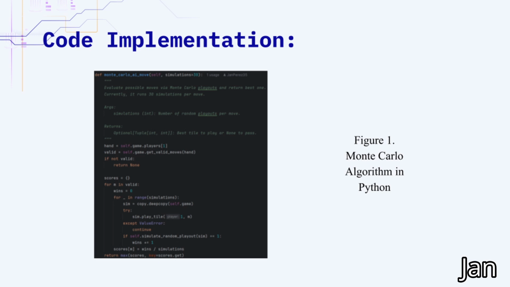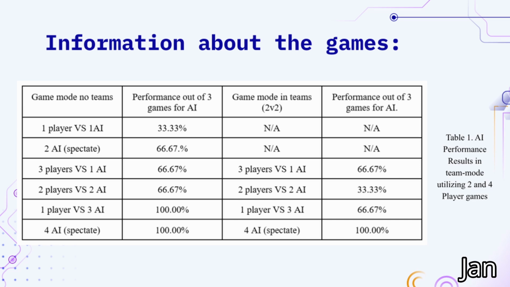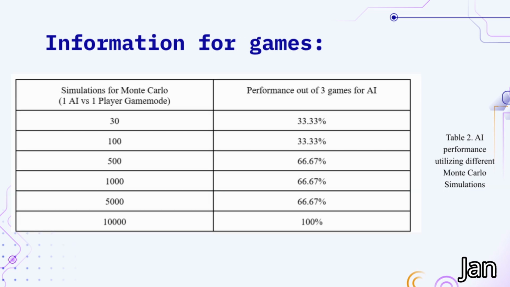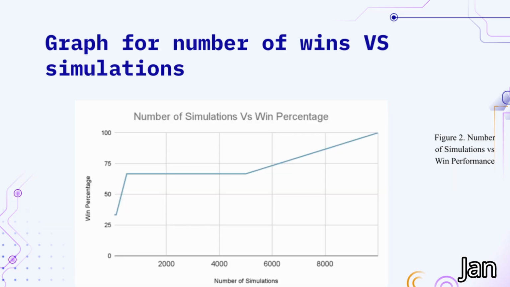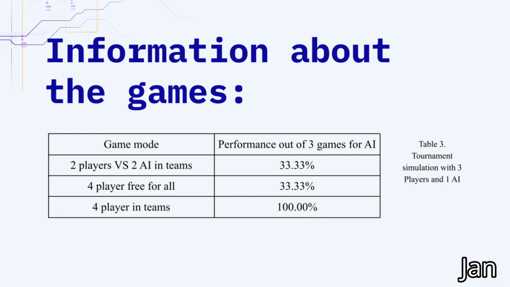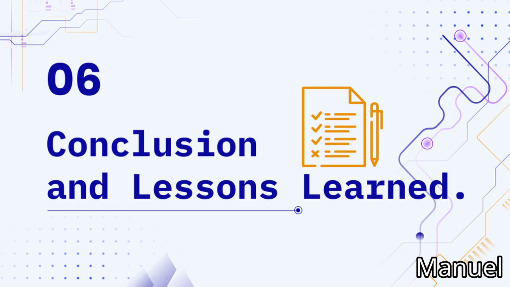Information. The following code implementation was used for the Monte Carlo algorithm in Python. Here is some information about the games where the AI was tested in different formats, utilizing both teams and without teams, having 2-player and 4-player configurations. Then here we have different performance measures for Monte Carlo AI with different simulation amounts. Here we have the graph version of the previous table to display how the improvement went as the simulations increased. Here is a tournament simulation with 3 players versus 1 AI to study how it would perform in different human configurations.